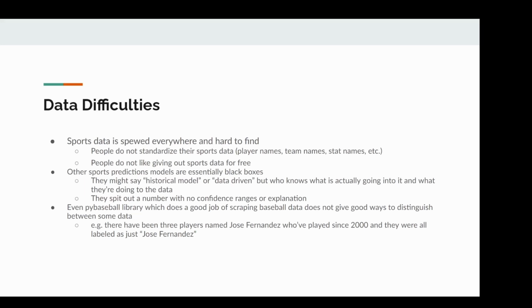Different sources use different abbreviations to refer to the same teams. There are instances of multiple players having the same name, and the historic results data we pulled had each game split across 2 rows of data, one from the home team's perspective and one from the away team's perspective. Correcting for all these things and many more wasn't particularly challenging, but it did take a lot of time and effort. Now let's move on to a more interesting part of the project, how we built and evaluated our models.